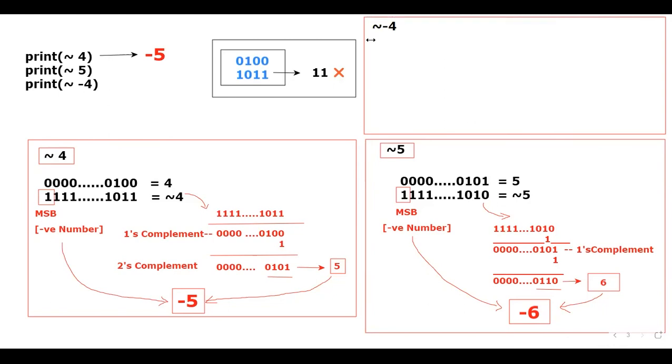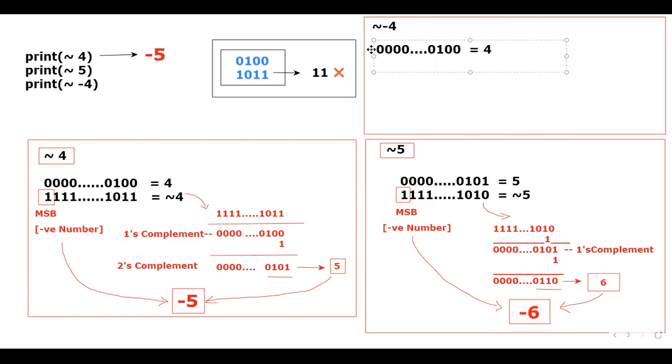Please tell me, what is the answer for 4? That means how the 4 will be represented in binary format. Like this, the 4 will be represented here: 0, 0, 0, 0, 0, 1, 0, 0. This is how the 4 will be represented. Correct, right? Now tell me, think and answer.